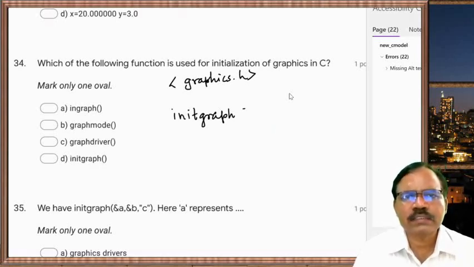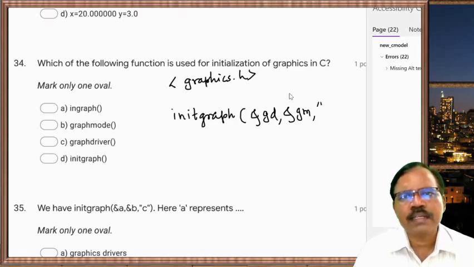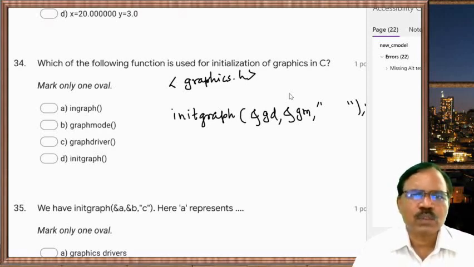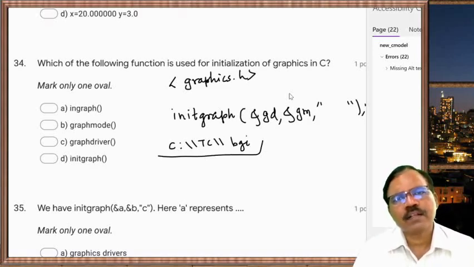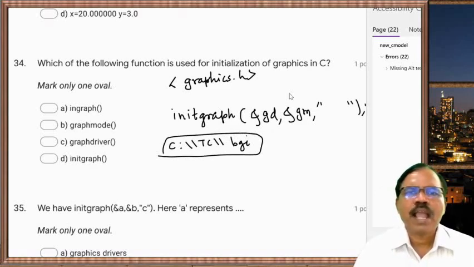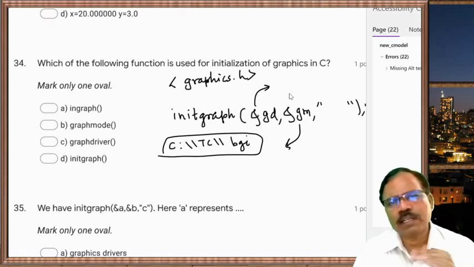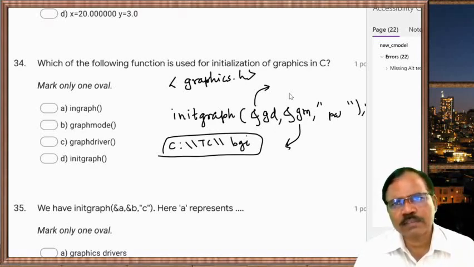Now what is its syntax? gd and gm, and in double quote we take the path of the bgi files. So suppose it is in C drive, tc folder, and then you can write the bgi files path like this. And gd means this is the graphics driver and this is the corresponding graphics mode, and here we have the path.